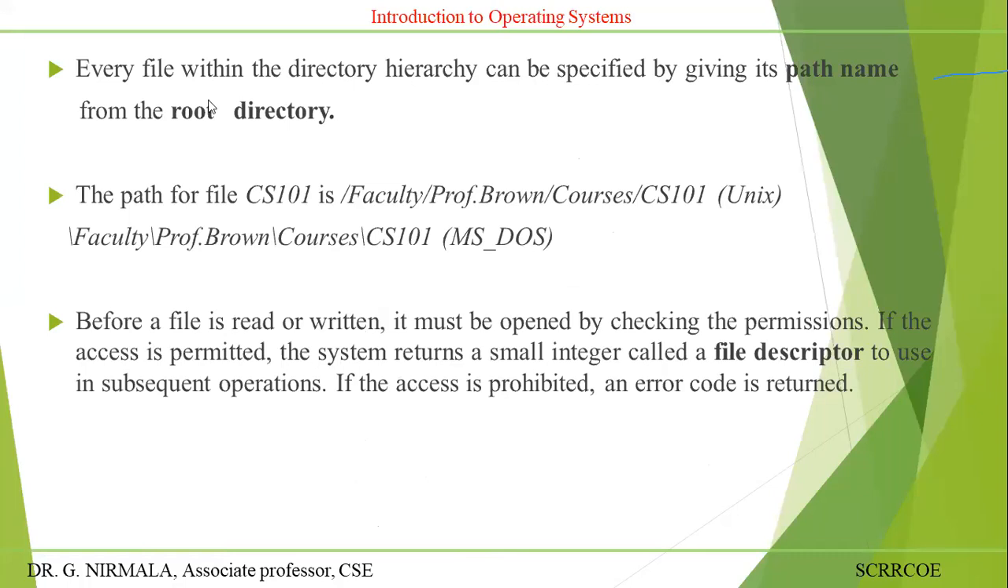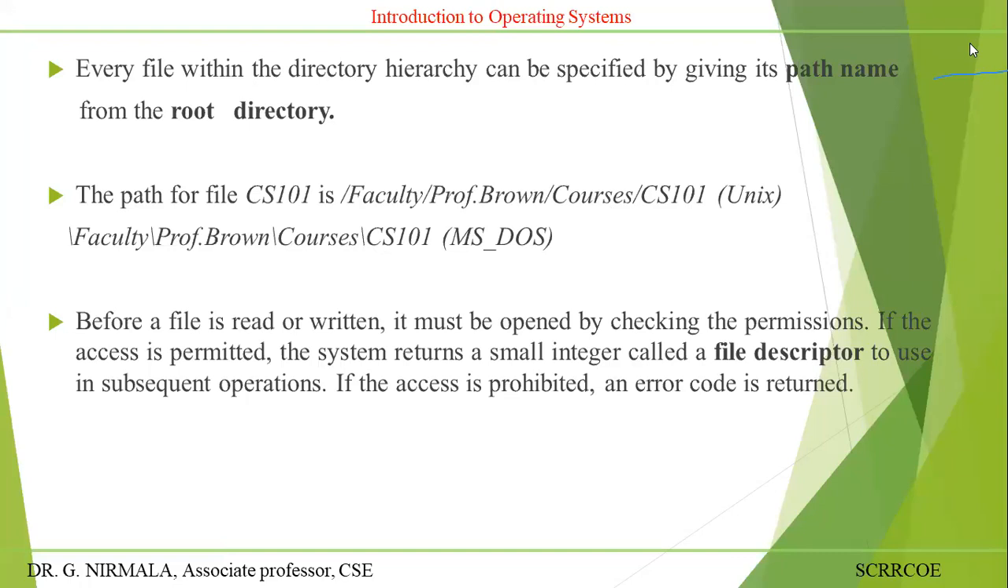Every file within a directory has a path name. That path name goes from the root directory to subdirectory, subdirectory, and the lowest level file name. You have two types of paths: absolute path and relative path. Absolute path means from the start to the leaf level. That is called the exact path. Relative means only from the current directory.